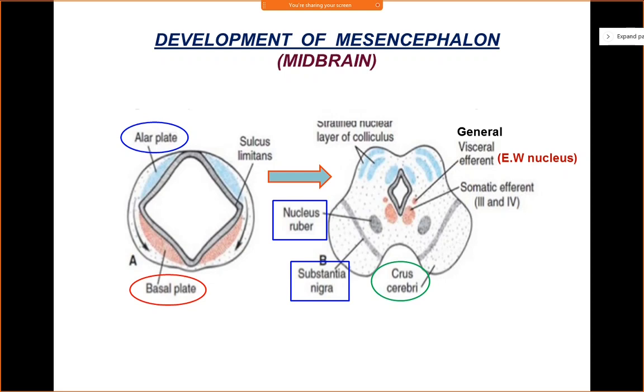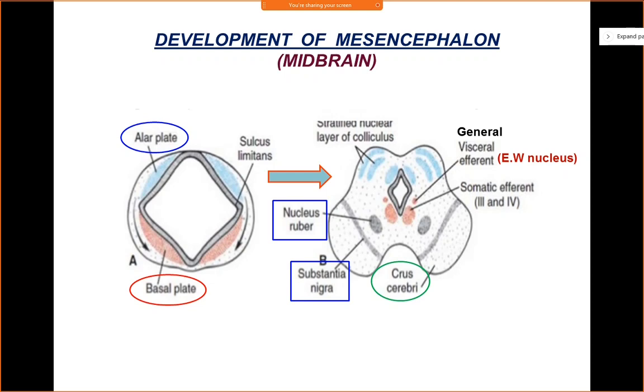The somatic efferent column is represented by the nuclear components of the third and fourth cranial nerves. So they lie at this level of the midbrain. And the general visceral efferent component, that is your parasympathetic component, is represented by the Edinger-Westphal nucleus of the third nerve. So it is a part of your oculomotor nuclear complex, right? The Edinger-Westphal nucleus will relay into the ciliary ganglion, and the postganglionic fibers will arise from the ciliary ganglion and supply the sphincter pupillae muscle.